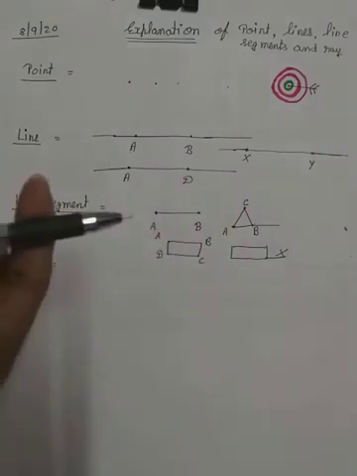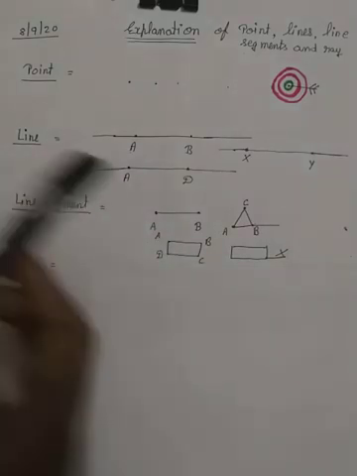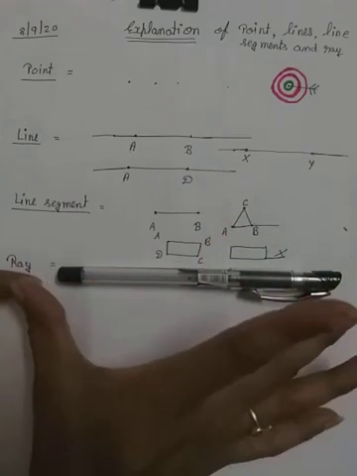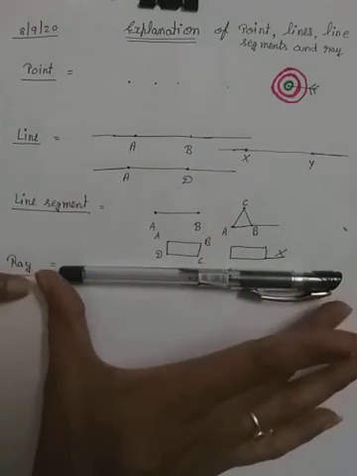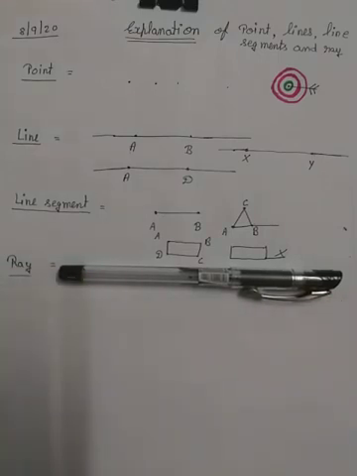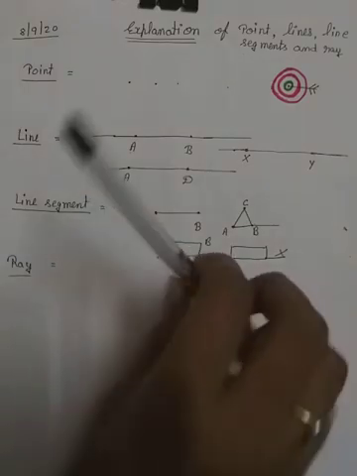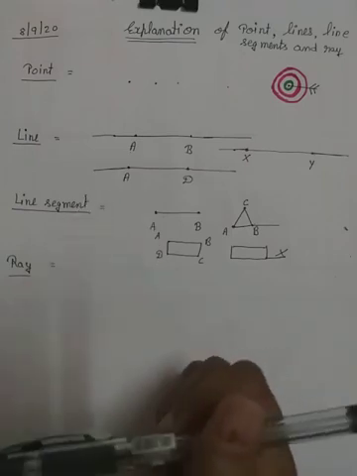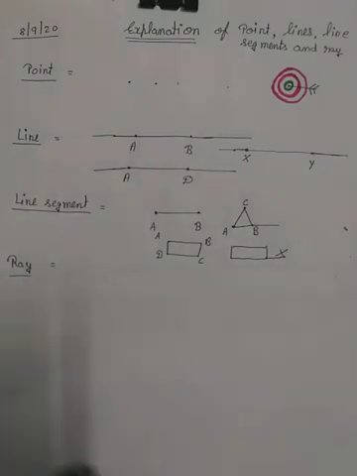For example, we have a pen. This length is 5 centimeter. The length of the pen is 5 centimeter. Can we extend our pen? हम पेन को बढ़ा सकते हैं? इसकी जो लंबाई है, can we extend? No, we can't extend. So the length of a pen is also an example of line segment.